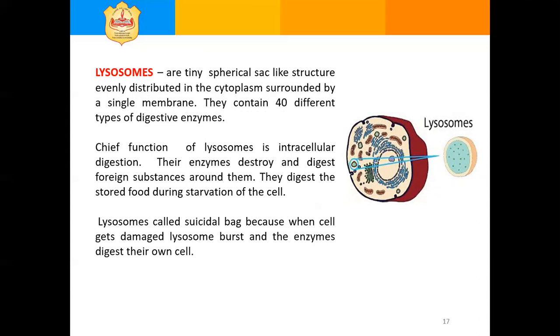That is why lysosomes are called suicidal bags. Altogether, we can say lysosomes help in digesting large molecules, protect the cell by destroying foreign particles like bacteria and viruses, and degrade worn out organelles.